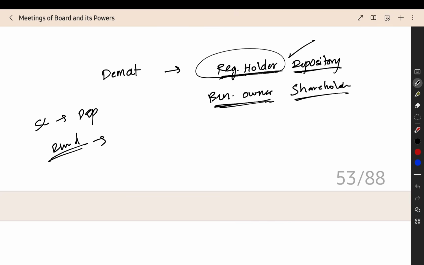The registered holder is the depository only. If a company buys shares, that also will be given to the depository only. The registered holder will be the depository, but the beneficial owner will be the company who bought the shares. Now, this is one more thing. For this, they have given the exemption.